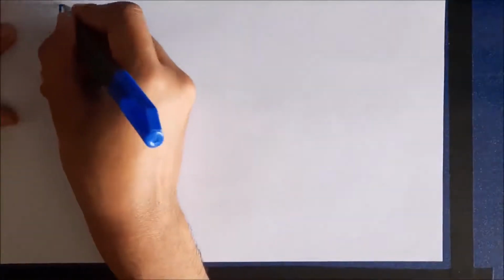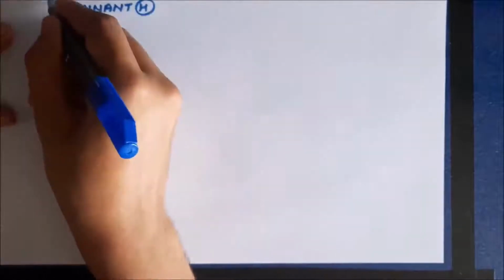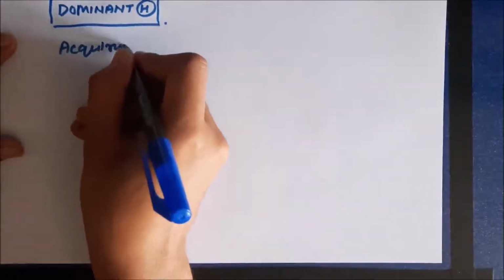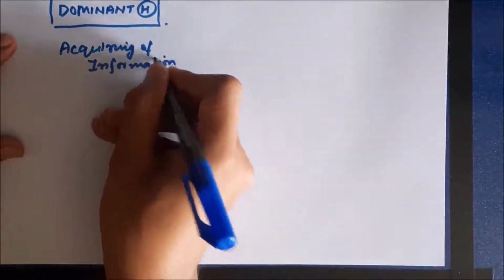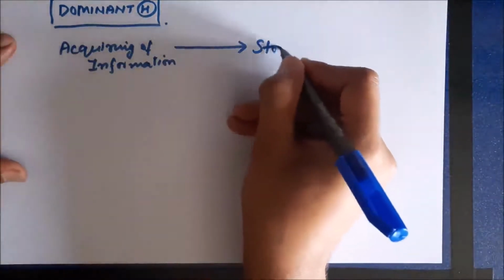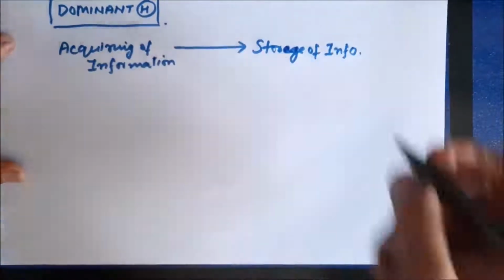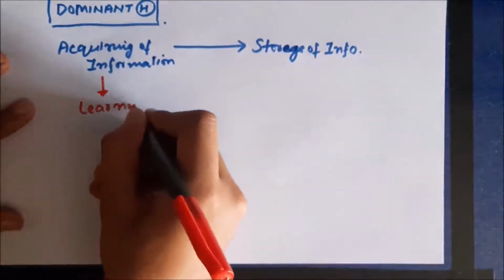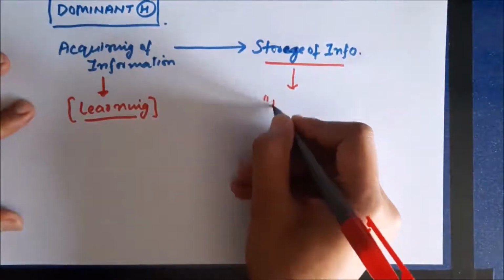Now the memory function is mainly associated with the dominant hemisphere. In the process of acquiring information, the first step is we have to acquire the information, which can be called learning. Then we need to store that information, and the storage of information is called memory. So acquiring of information is called learning, and the storage of information is called memory.